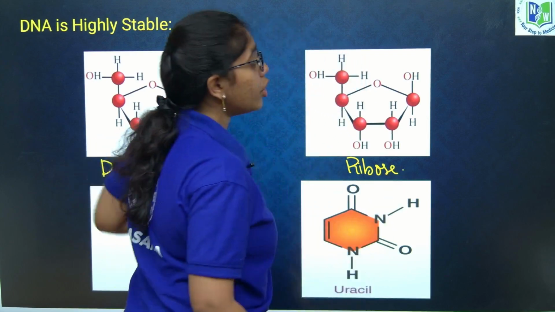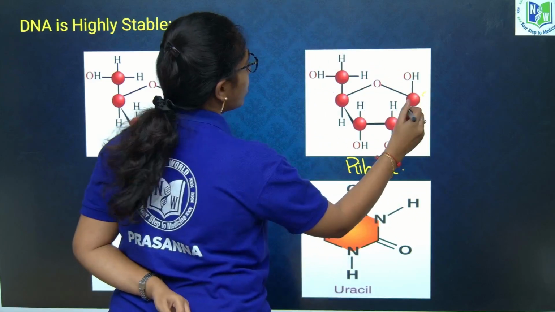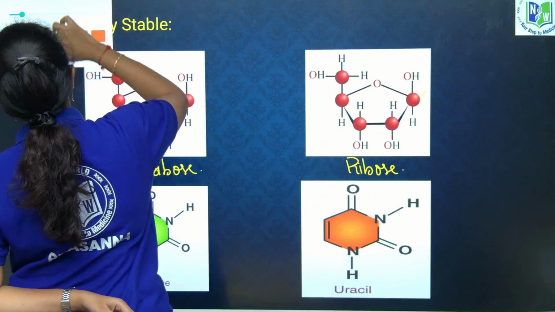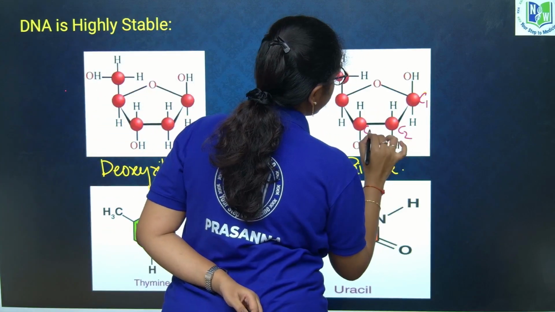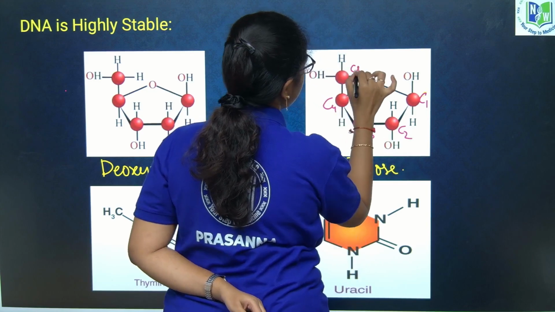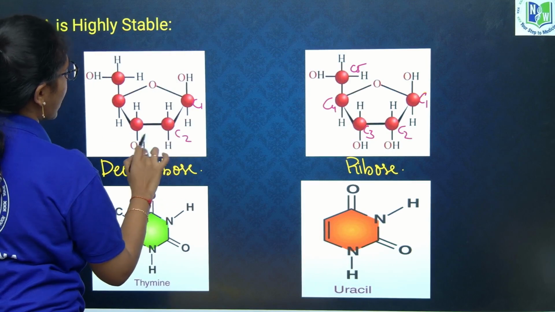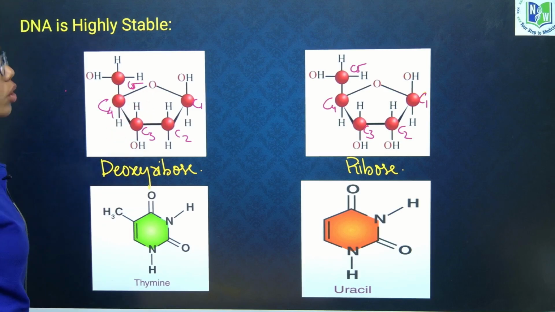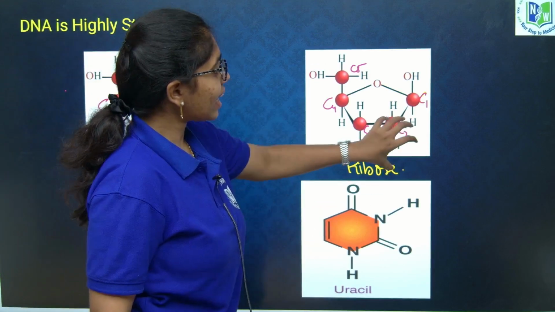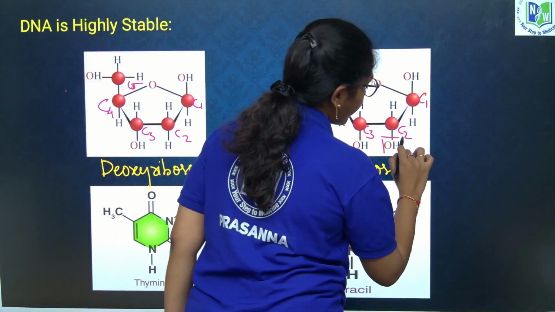If you look into ribose, this is C1, C2, C3, C4, C5. This is a pentose sugar, right? Both deoxyribose and ribose are what? Pentose sugars. If you look over here, at the second carbon of the ribose sugar of RNA, you have a hydroxyl group.